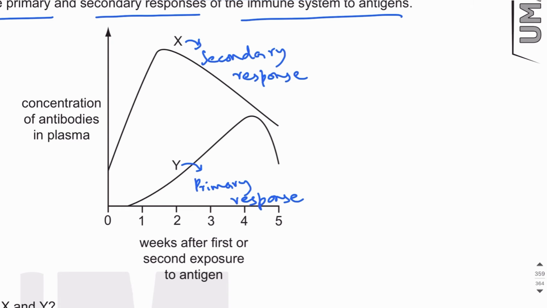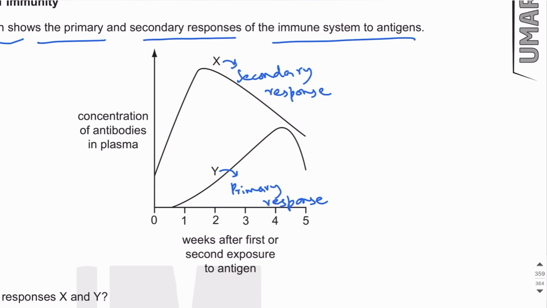So how do we know that? How can we see from the graph that X is faster than Y? On the y-axis, you can see concentration of antibodies in the plasma, and on the x-axis, you see weeks after first or second exposure to antigen. So you can see that in Y, it takes how many weeks? It takes 4.5 weeks for antibody to reach peak concentration in the plasma. So it's a slower process.